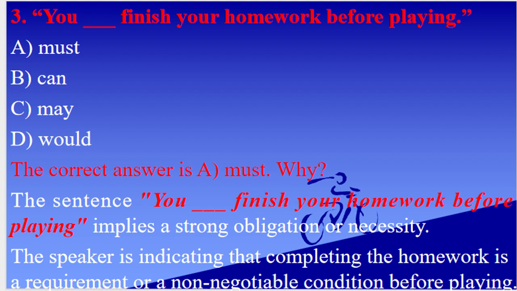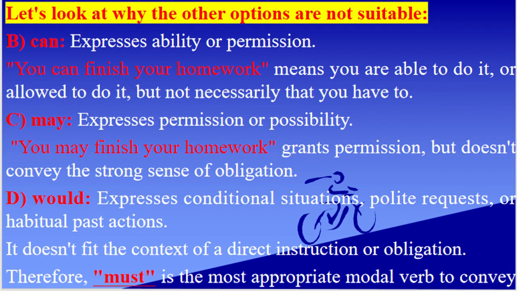Correct answer is A, must. Why? The sentence "you must finish your homework before playing" implies a strong obligation or necessity. The speaker is indicating that completing the homework is a requirement or a non-negotiable condition before playing. Let's look at why the other options are not suitable. B, can expresses ability or permission. You can finish your homework means you are able to do it or allowed to do it, but not necessarily that you have to. C, may expresses permission or possibility. You may finish your homework grants permission, but doesn't convey the strong sense of obligation.